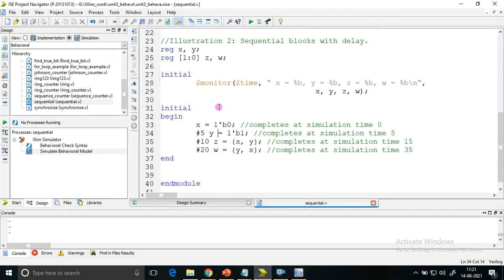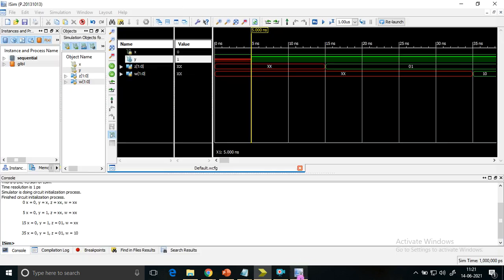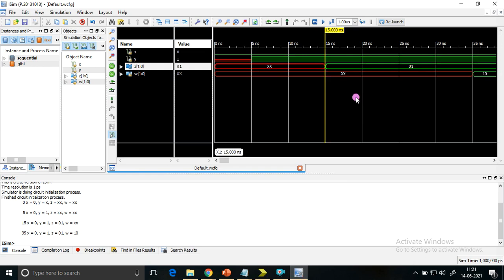Z is going to receive its value after 5 plus 10, that is 15 time minutes. Z will receive 0 and 1 concatenated. You can see here, after 15 time minutes, Z receives the concatenation of X and Y, X 0 and Y 1.